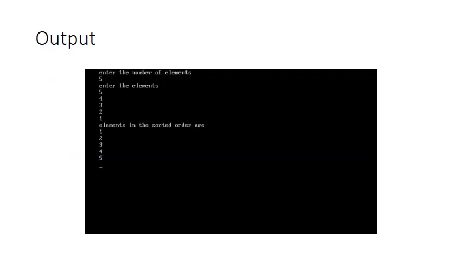I am asking the user to enter the number of elements out of 100, because I have allocated 100 memory locations for my task. But out of 100 memory locations, I am using only 5, and I am asking the user to enter those 5 elements. Now he has entered the elements in descending order, and I want the elements in ascending order.